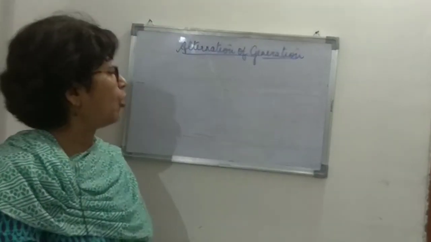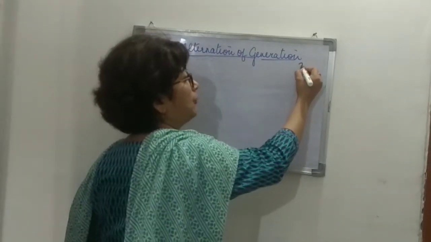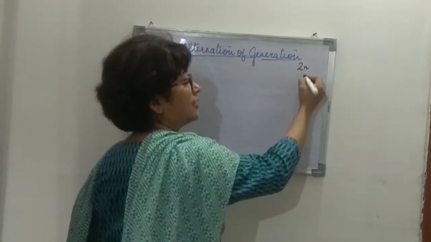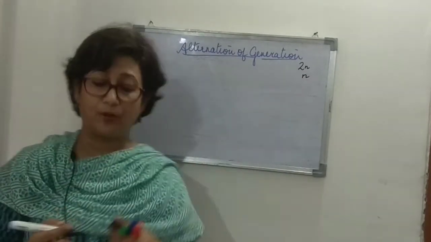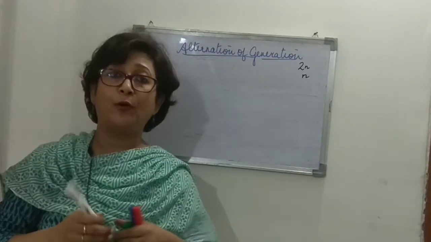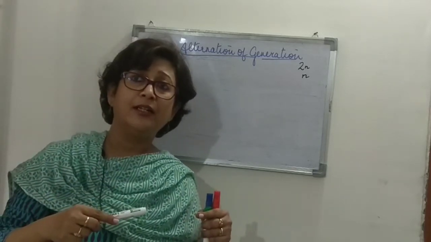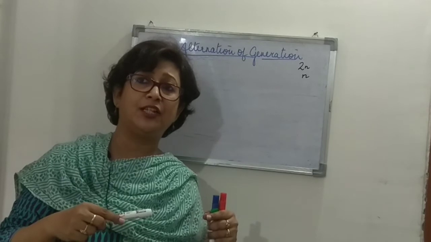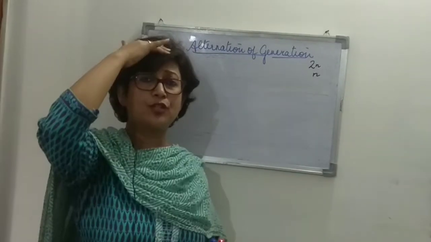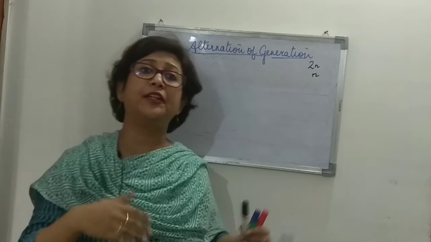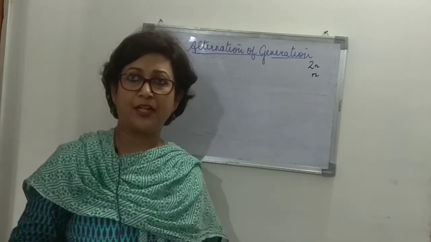Now, when we talk about the chromosomes, we've already discussed in the previous classes, diploid is represented as this and haploid is represented like this, right? Or it could be capital N also, right? So, diploid. Now, these two phases of the life cycle, they alternate with each other. That is why it is known as alternation of generation.